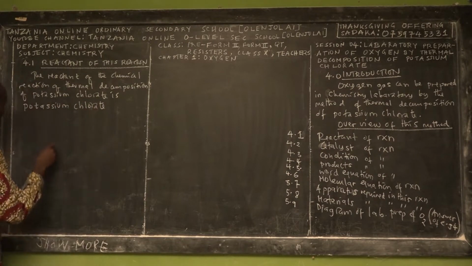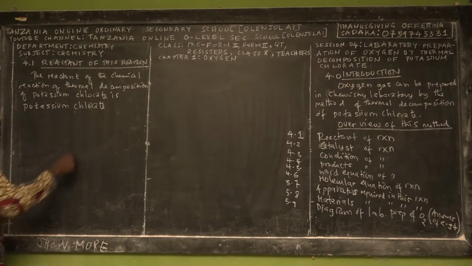This is the name of the reactant in words.